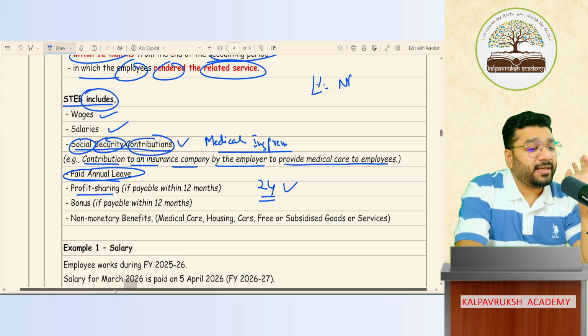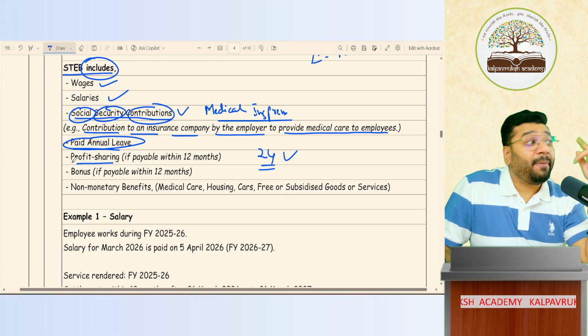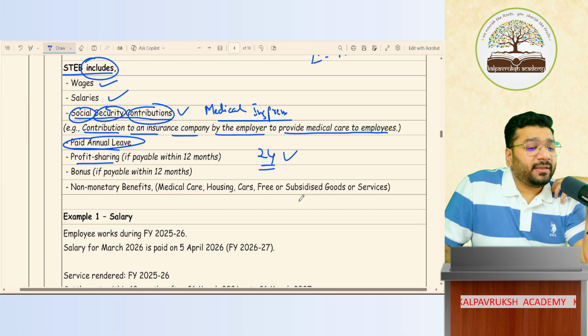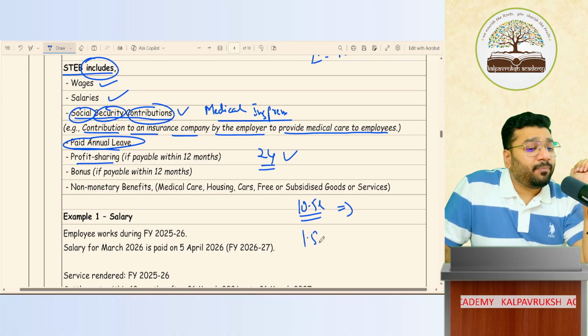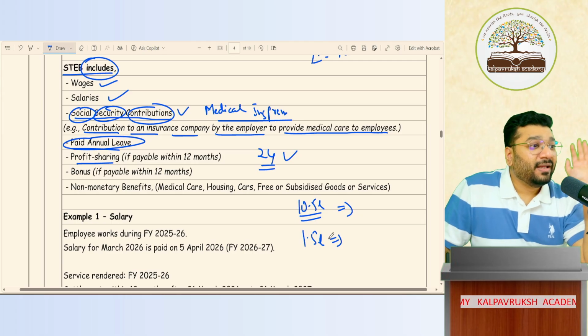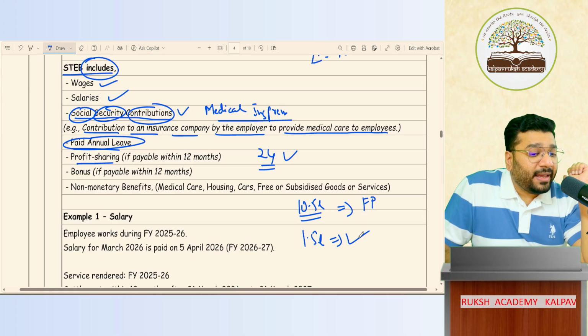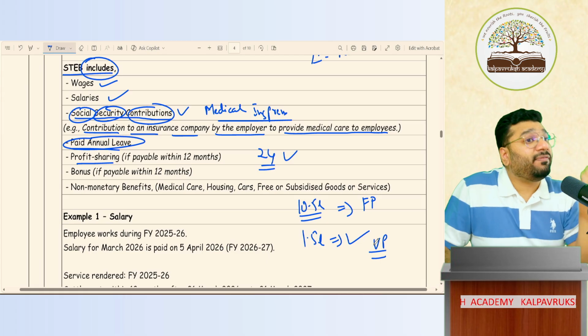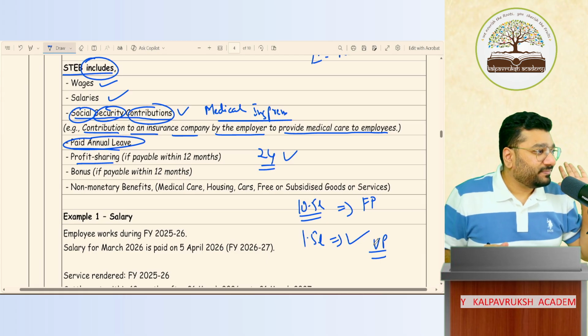Variable compensation pay. Variable pay is something apart from profit sharing. For example, when I was working in the previous organization, they said they will pay me 10.5 lakh for the entire year for the services we agreed upon. Beyond this, I'll give an extra 1.5 lakh rupees for additional targets. So this is called fixed pay, and this is called variable pay. Variable pay means if I do the work, I'll get the money, or else no money. Profit share is something apart from that.